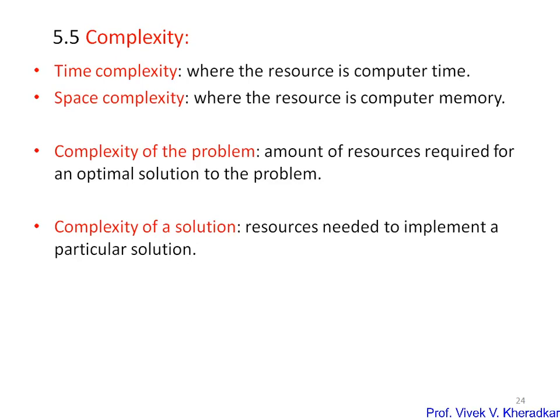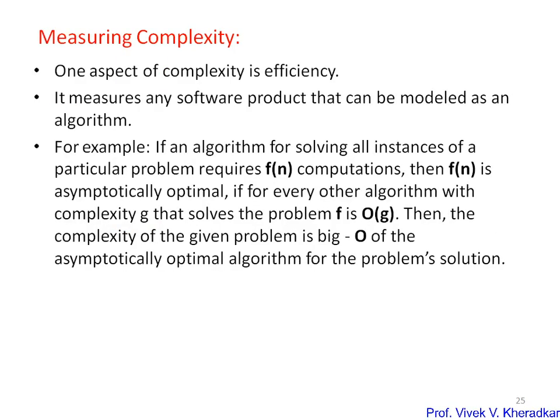Based on the complexity of the solution or of the problem, we use either time complexity or space complexity. This time and space complexity which we measure is very helpful to measure the efficiency of the solution. So one of the parameters for measuring the efficiency is complexity. So how do we measure the complexity? Once you measure the efficiency, we can know what the complexity is. It can measure any software product that can be modeled as an algorithm.